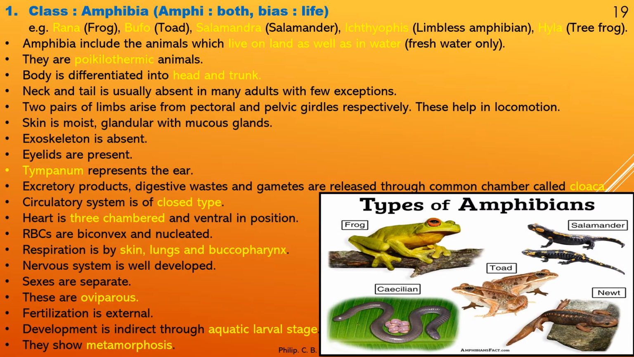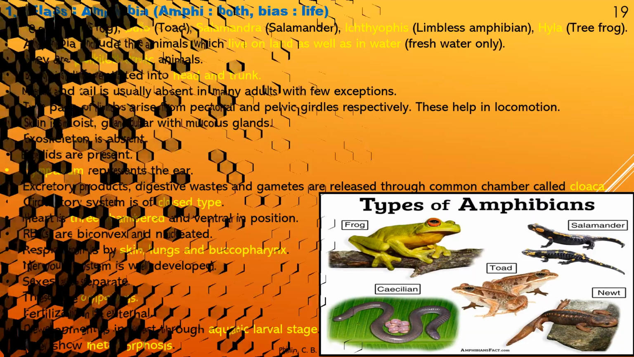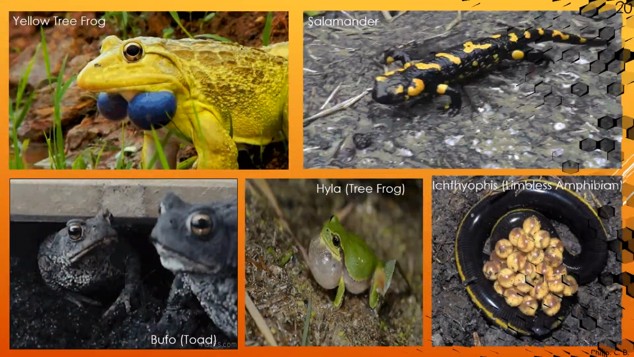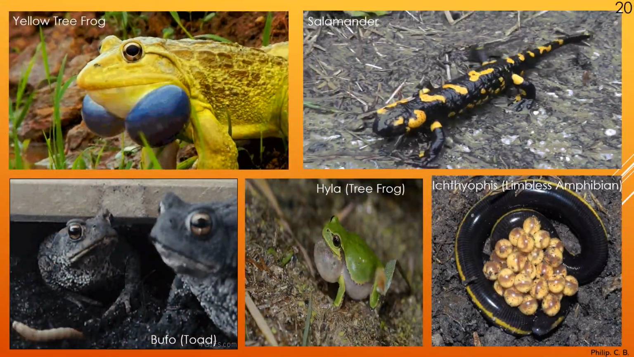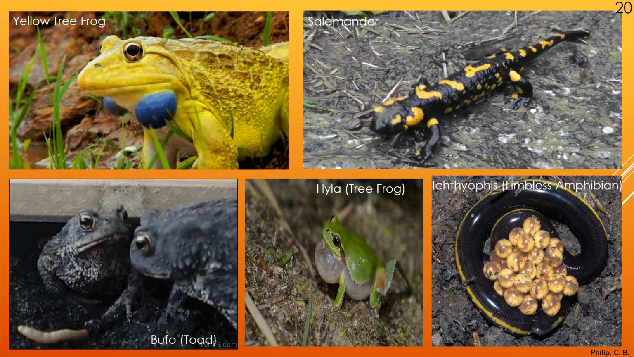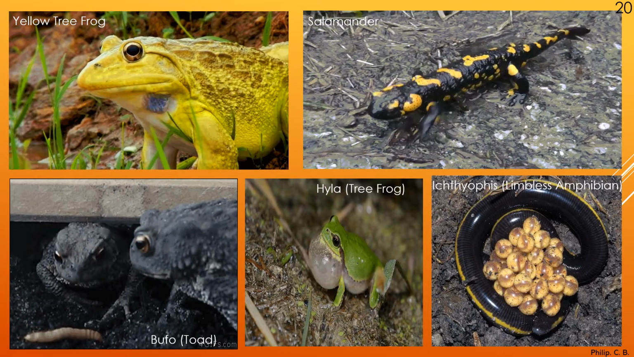So you can see the image over here, types of amphibians, where you can see frog, caecilian, or as we read Ichthyophis, which looks similar, toad, salamander and newt. All these images we can see in the next slide, the animation part. So you can see here very clearly the beautiful images of amphibians.